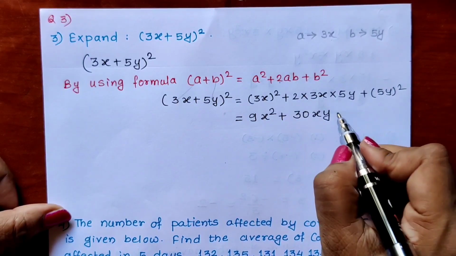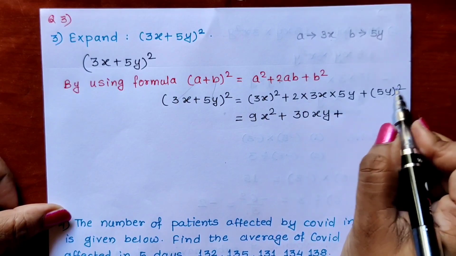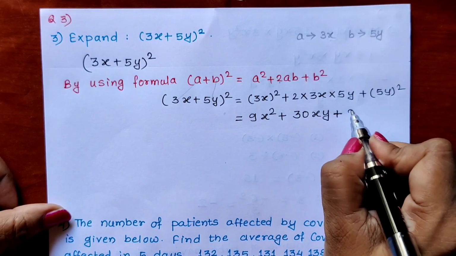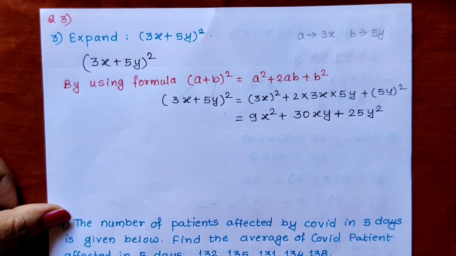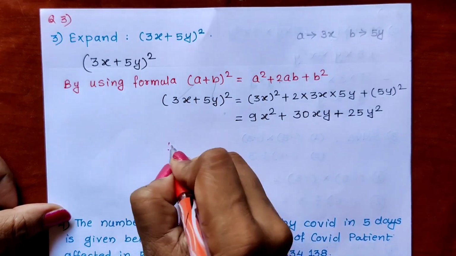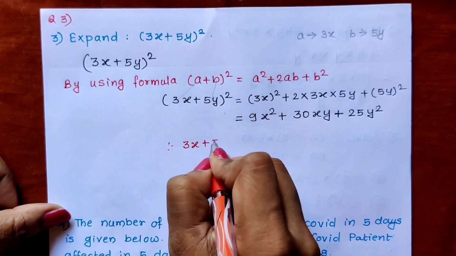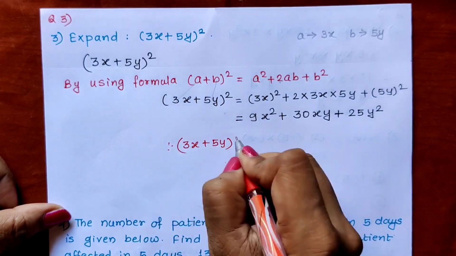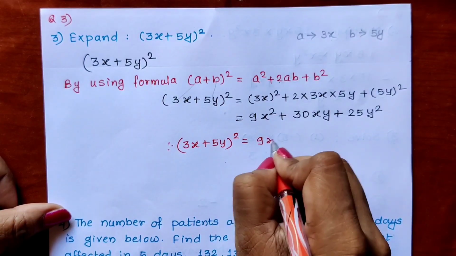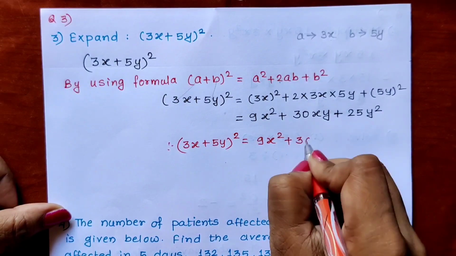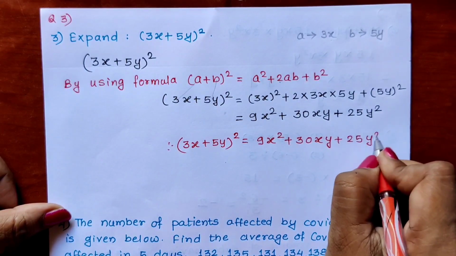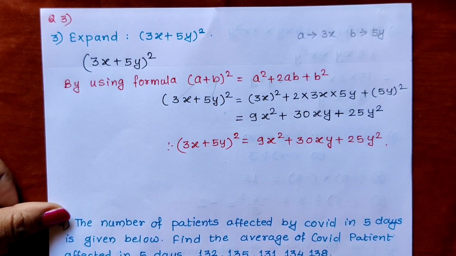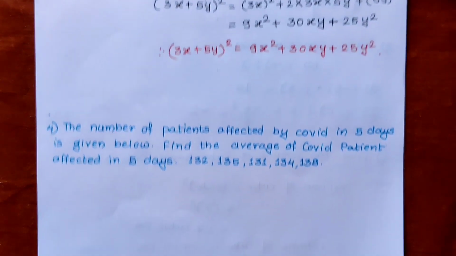Now the last term, 5y square. 5 square is 25 and square of y is y square. So in this way we have got our answer. Therefore 3x plus 5y whole square is equal to 9x square plus 30xy plus 25y square.